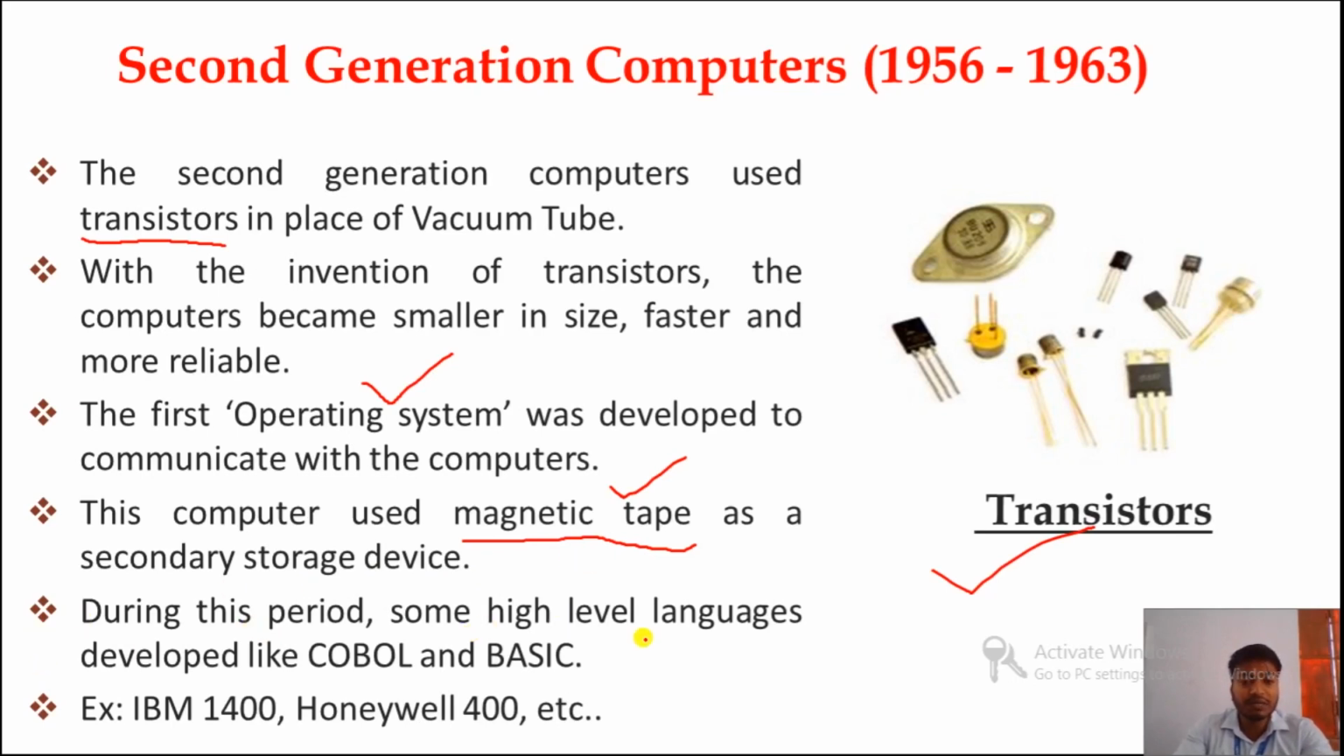During this period some high-level languages were developed, like COBOL, which stands for Common Business Oriented Language, and the second one is BASIC, which stands for Beginner's All-Purpose Symbolic Instruction Code. And the examples of second generation computers: IBM 1400, Honeywell 400. So this is all about second generation computers.